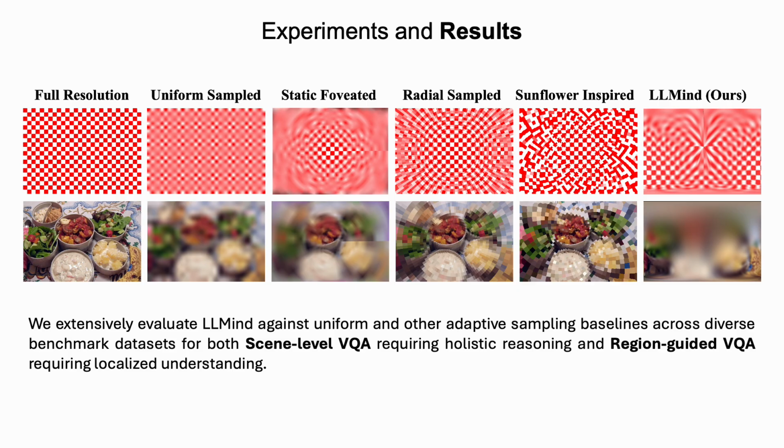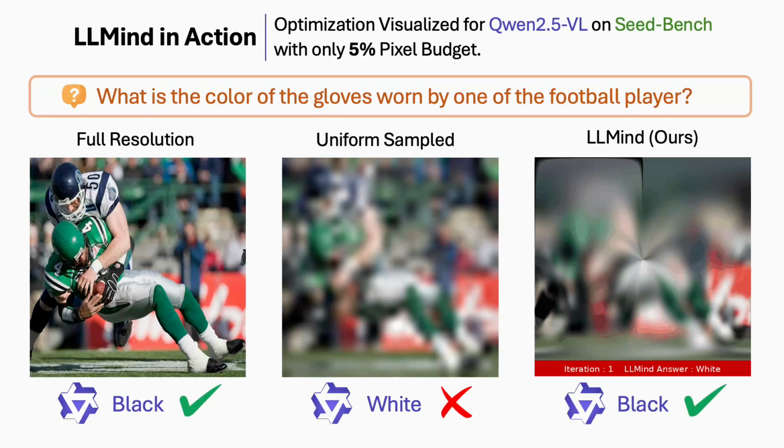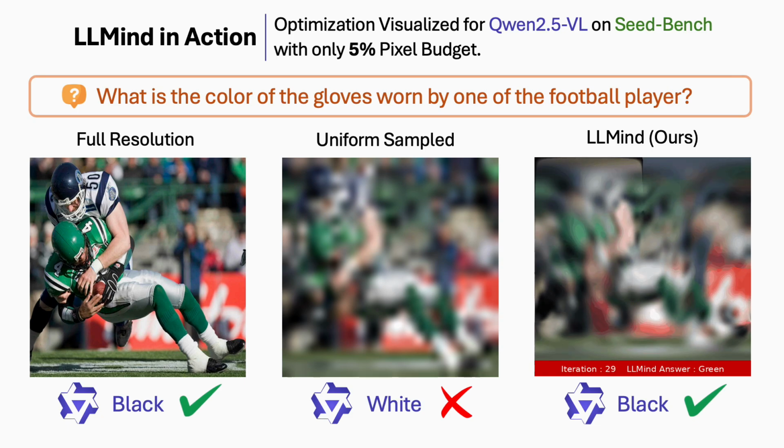We extensively evaluate LLMind against uniform and other adaptive sampling baselines across diverse benchmark datasets. For scene-level VQA tasks, LLMind improves the average performance over uniform sampling under the same pixel budget by +20% on VQA v2, +38% on Seedbench, and +37% on A-OKVQA, while for region-guided VQA, it achieves an average gain of 35% over uniform sampling, and even surpasses full-resolution accuracy, using only 1% of the pixels. LLMind is model-agnostic and can be integrated as a computational front-end with any VLM, including black box models.